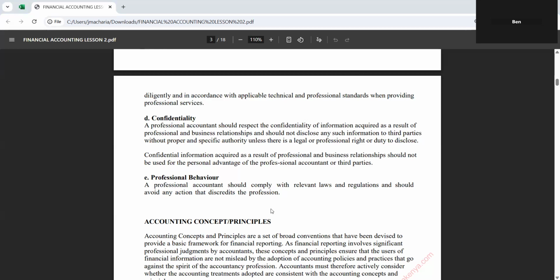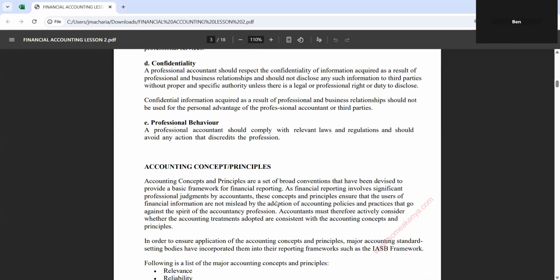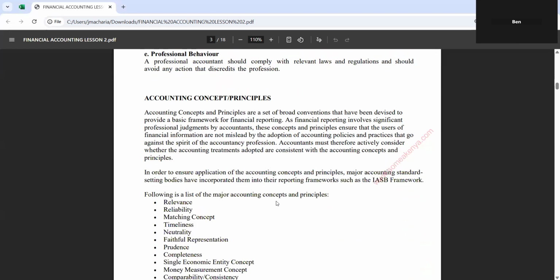Now, we move on to accounting concepts or principles. In the practice of accounting, accounting concepts and principles are a set of broad conventions that have been devised to provide a basic framework for accounting reporting. That means these are generally accepted principles that should be complied with so that you are able to work and produce correct information.